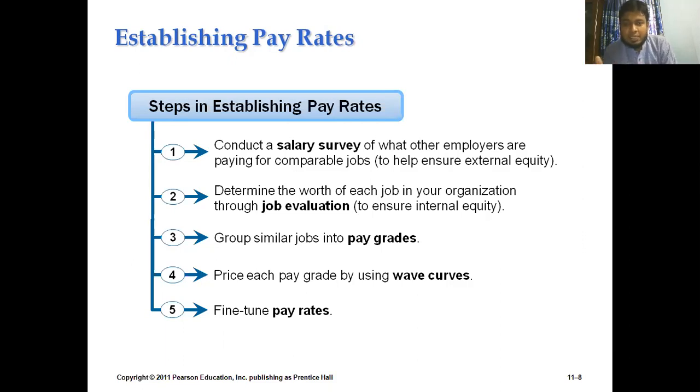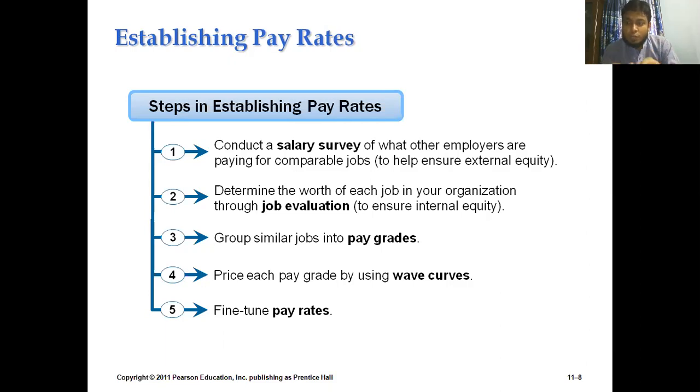In the next slide, we will discuss it a bit more so that you can have a clear understanding about salary survey and how we can do that. But in this slide, I'm going a bit quick so that you can have a check of these 5 steps, and then we can make it detailed in our processing slides. So the second step or task that we need to do as an HR manager is evaluating the job, or job evaluation. After comparing our payment with our competitors, I mean external equity, the second equity is internal equity, that's what we saw in the last slide.